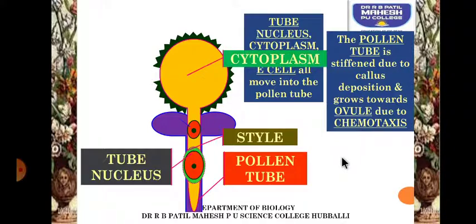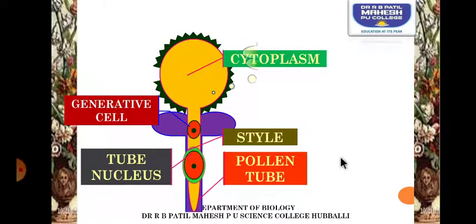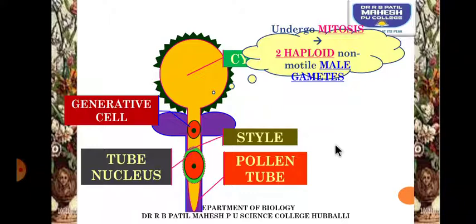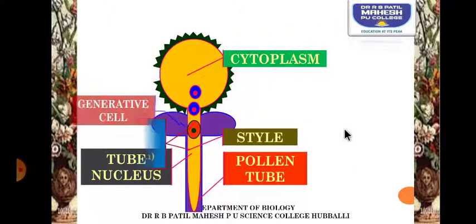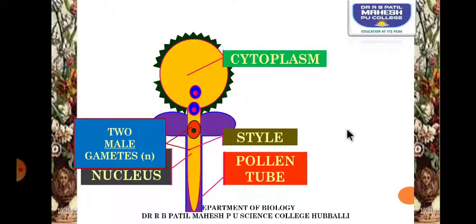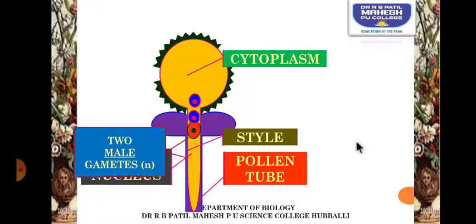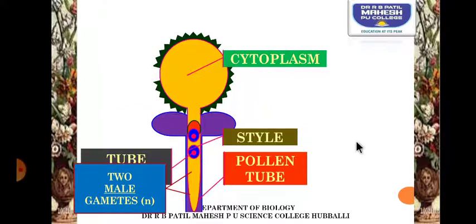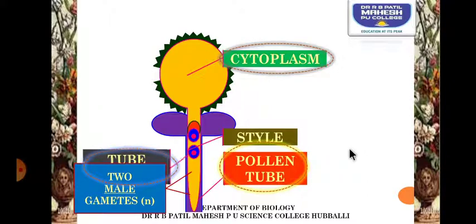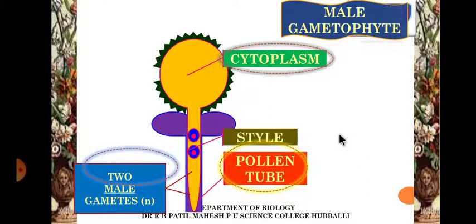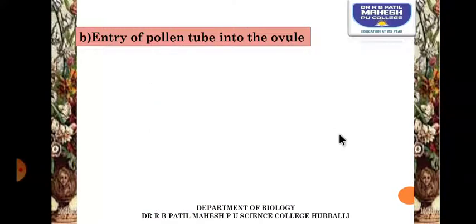The tube nucleus and generative nucleus will be present in the pollen tube. Now what happens? The generative nucleus divides into two nuclei called male gametes, and the tube nucleus will nourish the developing gametes. So the pollen tube will make its entry into the style. The male gametophyte is said to be the pollen grain.